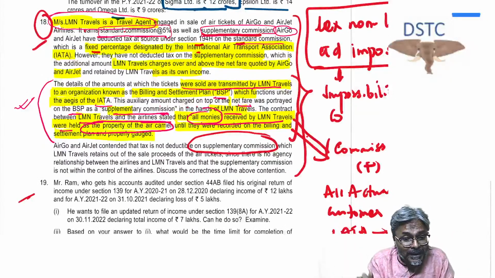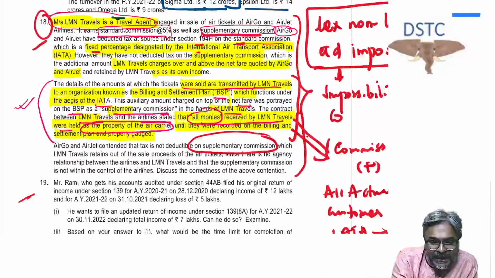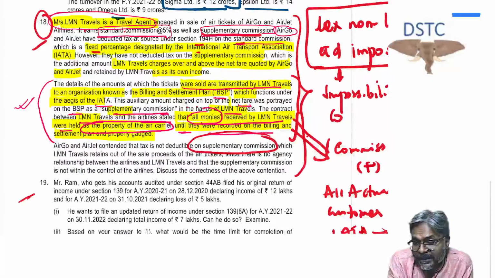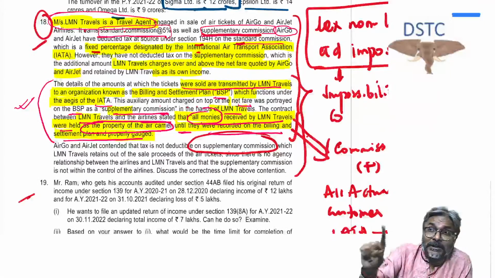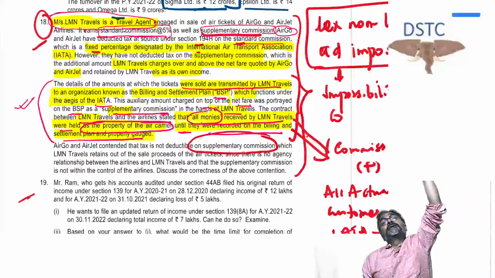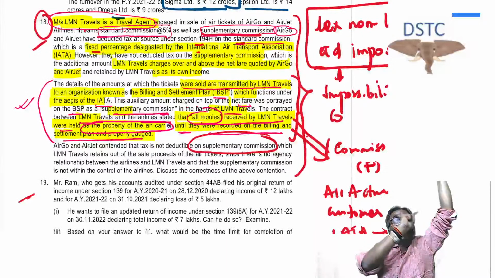Here, what is the contract? All money that the agent has received will be held as the property of the airline, the air carrier, until it is recorded in the BSP and properly gauged. Properly gauged means properly understood. So that entire 9,000 is of whom? Friends, the entire 9,000 is of whom? The entire 9,000 is of the airline company.